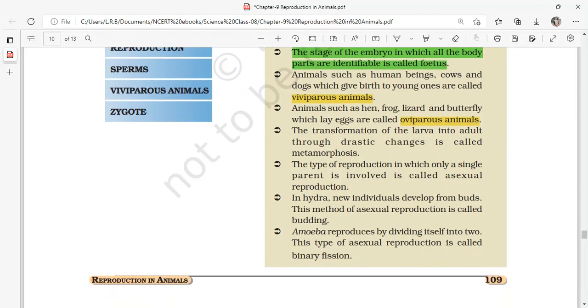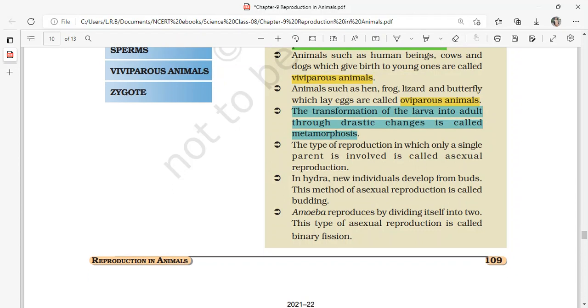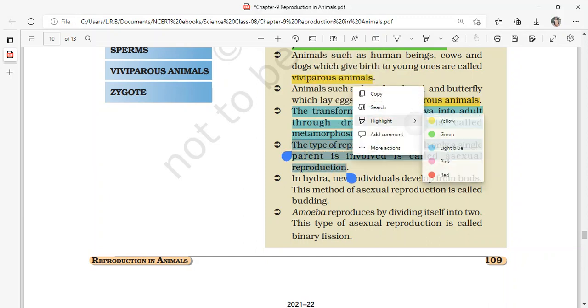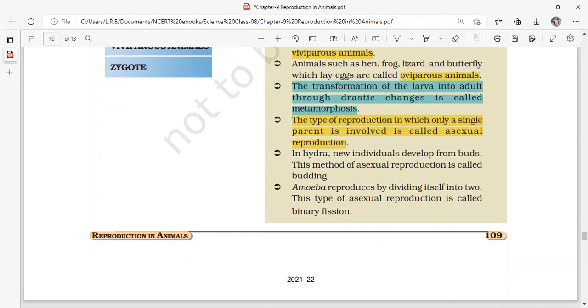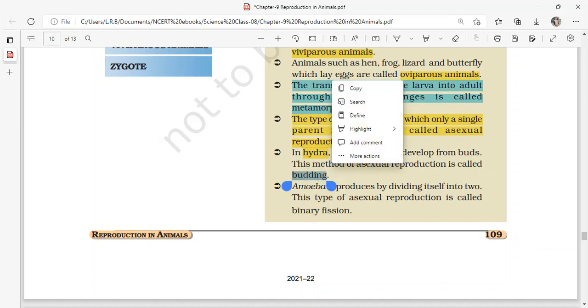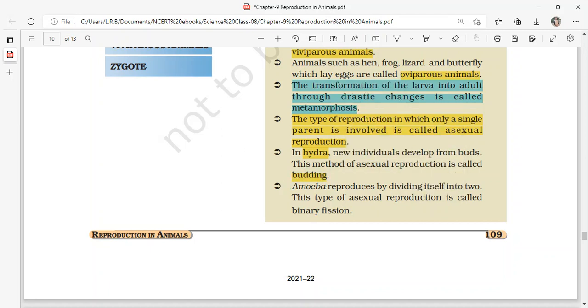The transformation of the larva into adult through drastic changes is called metamorphosis. The type of reproduction in which only a single parent is involved is called asexual reproduction. Hydra has an asexual mode of reproduction called budding, in which new individuals develop from buds.